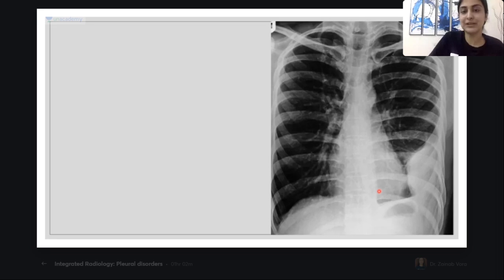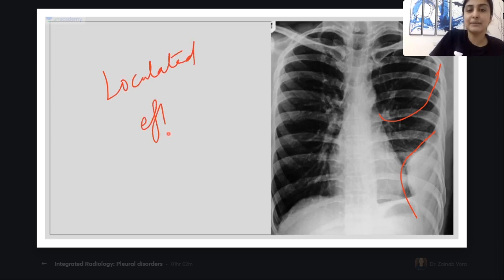Now tell me, what is the diagnosis here? Can I see the meniscus sign here? What was the meniscus sign? It should be higher laterally than medially. Correct? Very nice, Shobha. Amazing. So this is loculated effusion. Here, our meniscus sign is absent.